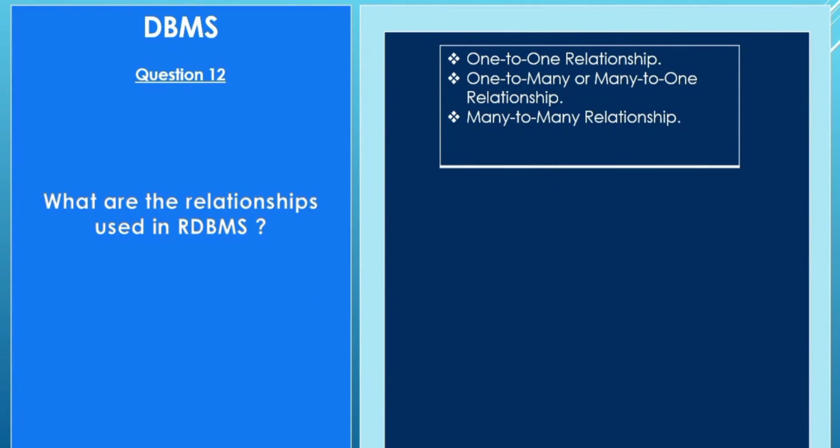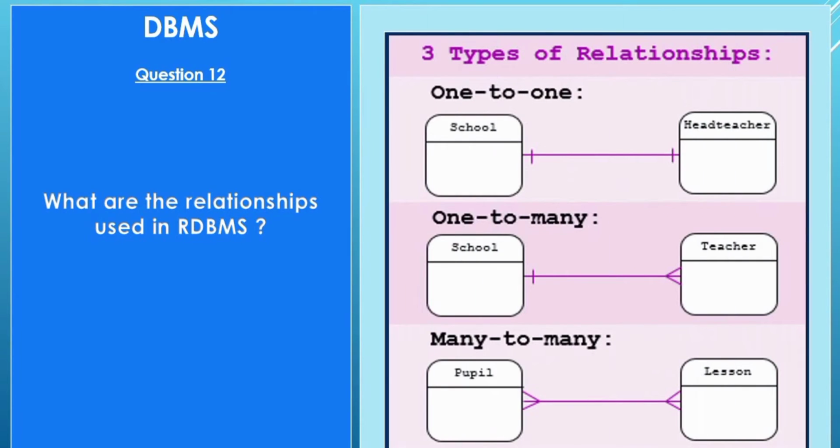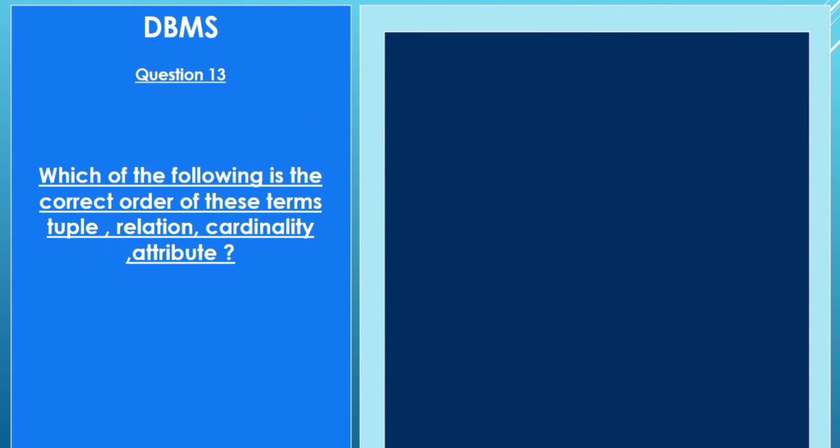Question number 12. What are the relationships used in RDBMS? One-to-one relationship, one-to-many or many-to-one relationship, many-to-many relationship. Question number 13.